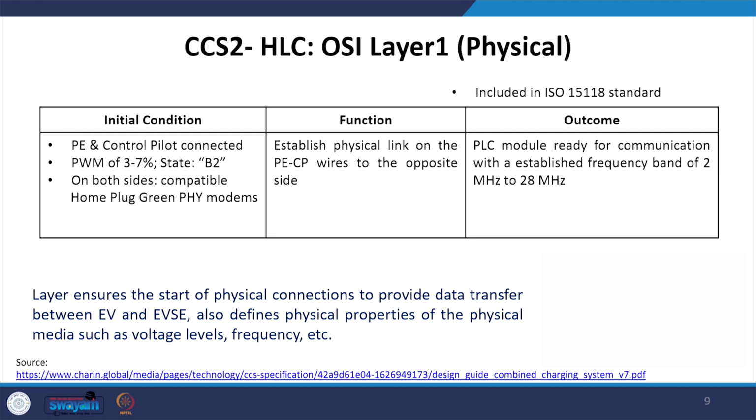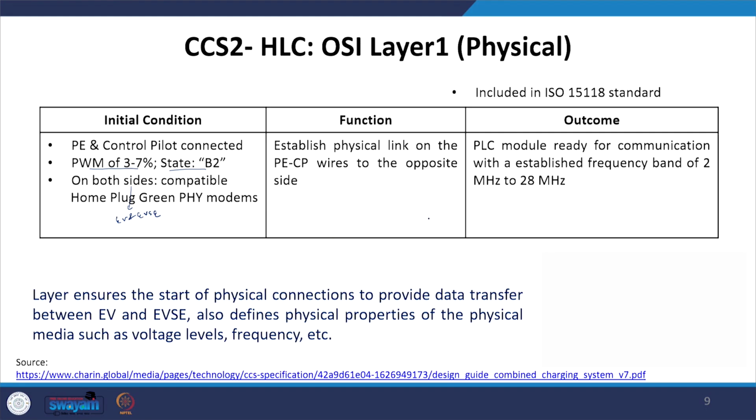In the physical layer, the initial condition, that means the condition before the protocol corresponding to this layer is implemented, is that the protective earth and control pilot lines are connected, that means the charger plug is plugged in, and a PWM of 3 to 7% is initiated on the control pilot and the protective earth, that means the charging stage is in the B2 state. On both sides, that means on the EV and EVSE, we have HomePlug Green PHY compatible modems.